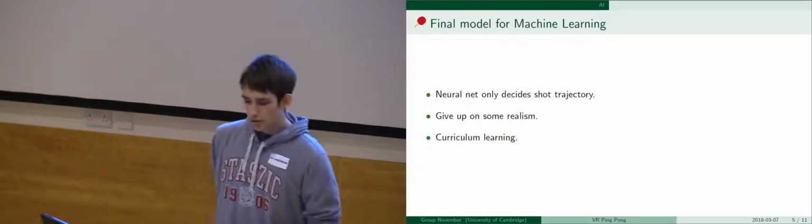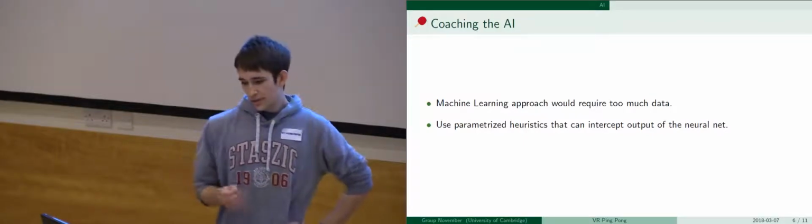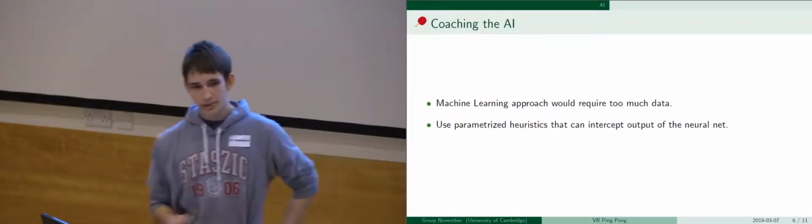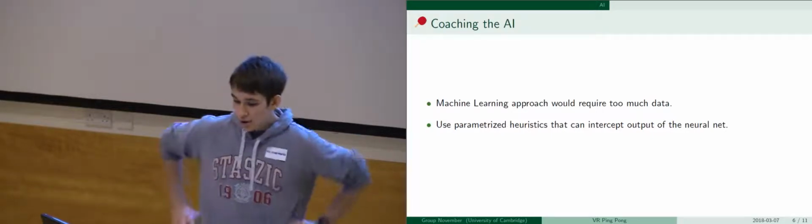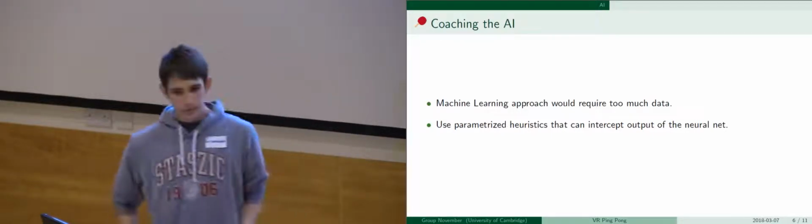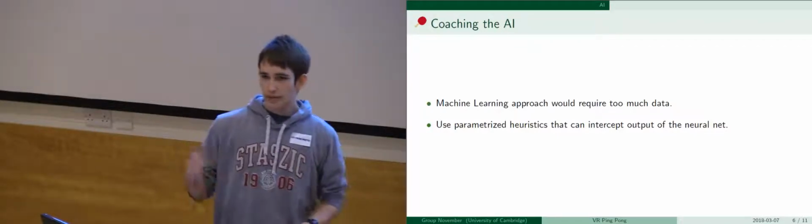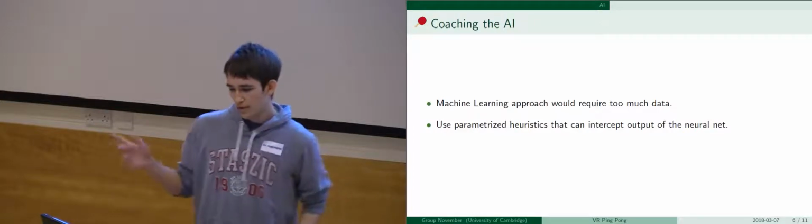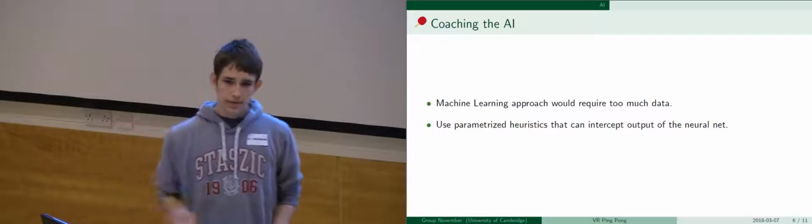How did we implement the coaching part? So we didn't use machine learning for that because that would require days and days of human playtime to see any noticeable effects. We didn't have time for that. So instead, we used an additional layer of parameterized heuristics, which could intercept the output of the neural network and make their own decisions on top of that. The parameters were adjusted as the AI played against the player and learned from its mistakes.